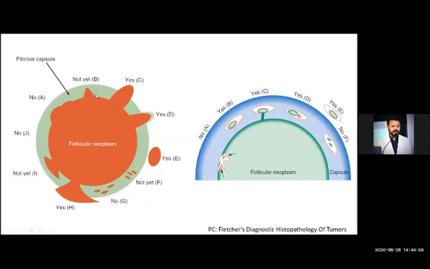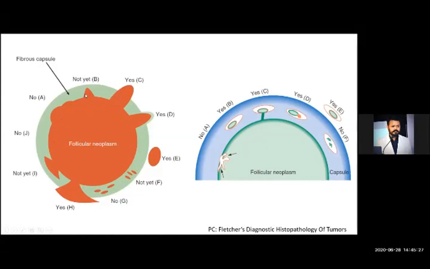So what are the criteria? How will we find out whether capsular breach or vascular invasion has occurred or not? There are certain criteria. For example, if we look here for capsular breach, in A, B, F, G and I, there is no capsular breach.